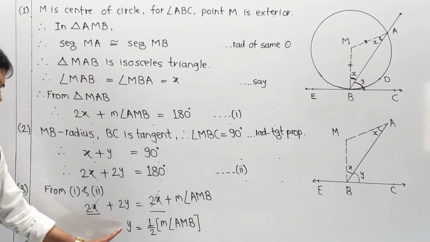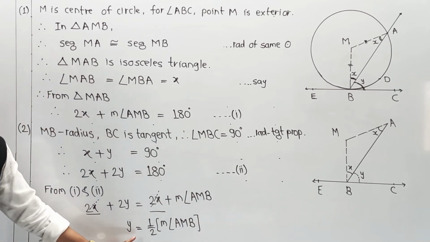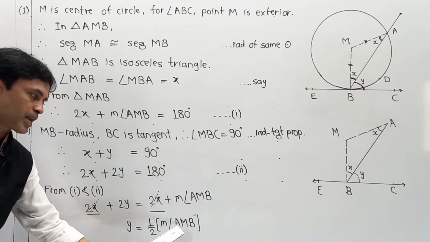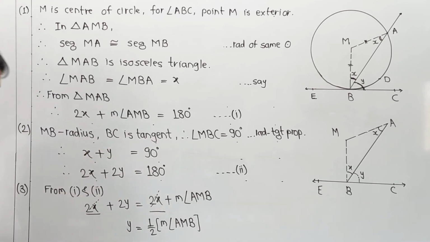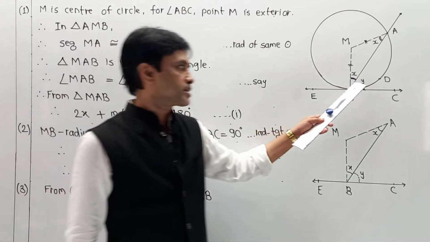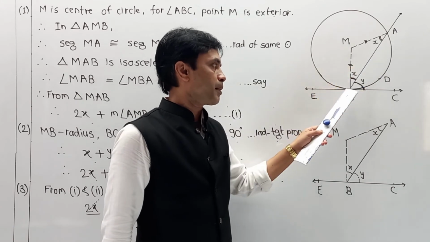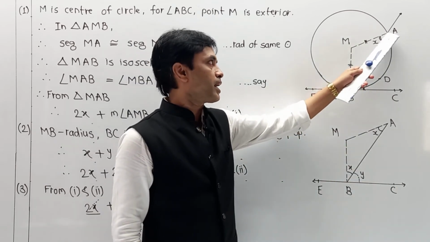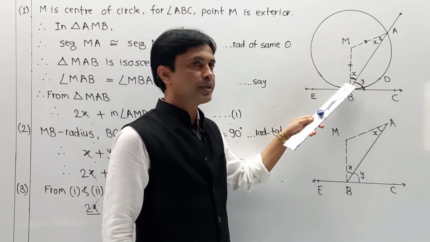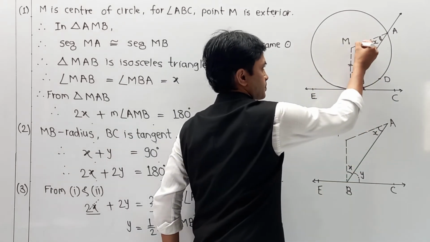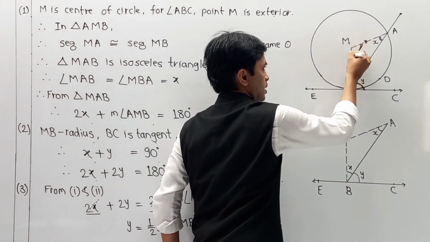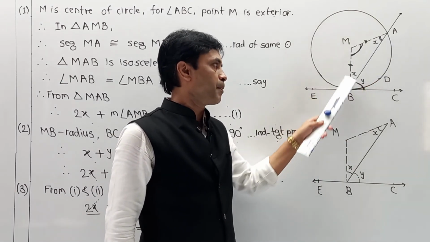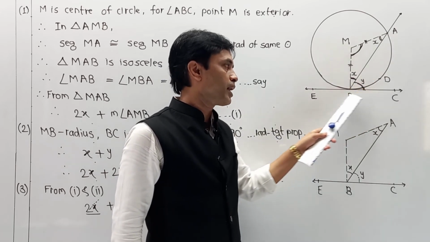And the part is, what is the meaning of y? Now please pay attention, it is the most important step. What is the meaning of y and what is the meaning of major angle AMB? That I am going to clear over here. Y is angle ABC. And next, angle AMB, the value of the central angle, is nothing but the value of the arc. Instead of angle AMB, I am going to replace it by arc ADB.